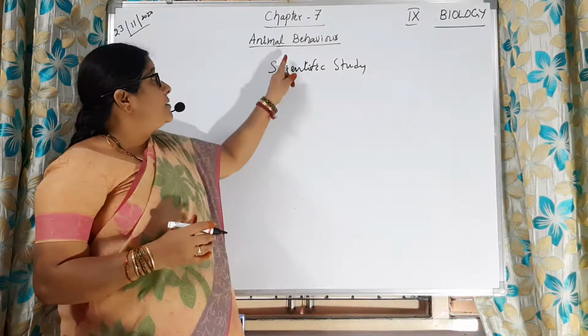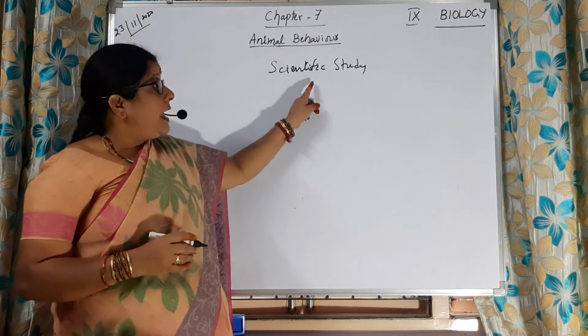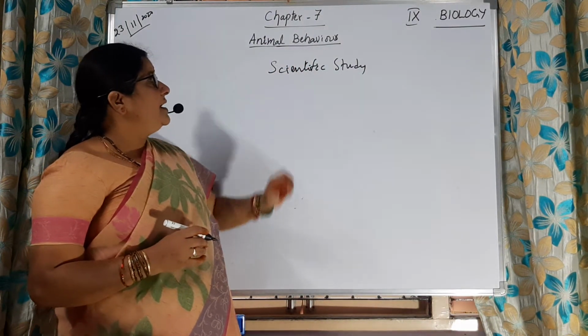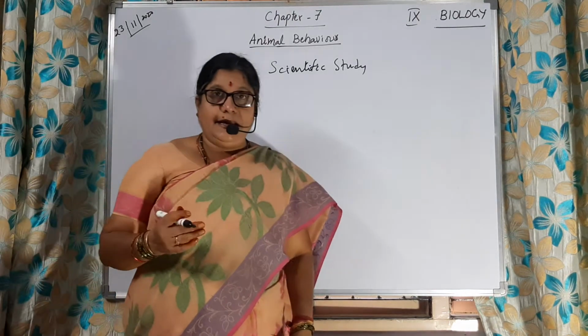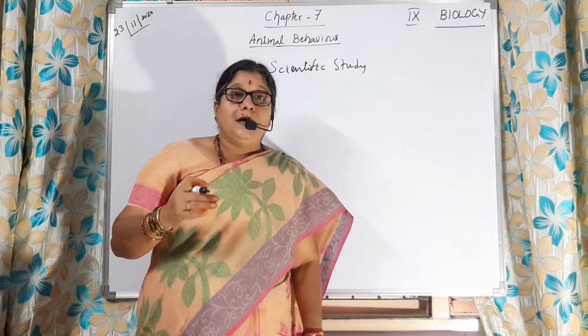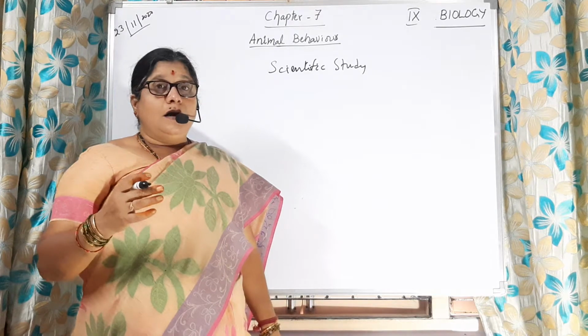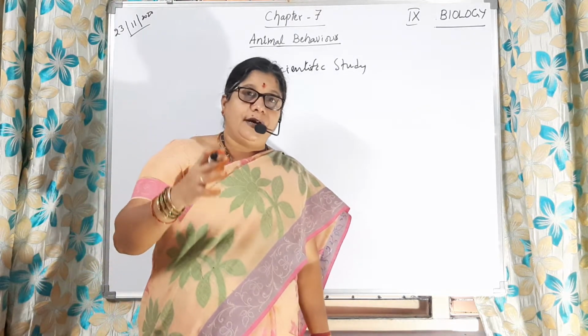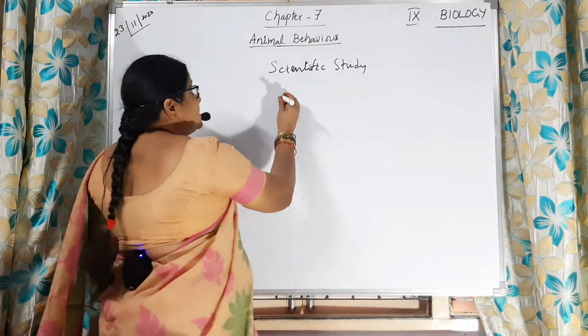That is called animal behavior. So animal behavior is a scientific study where we learn about animals which respond to different kinds of external stimuli